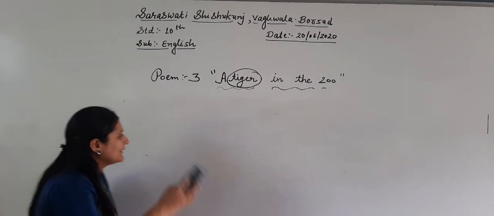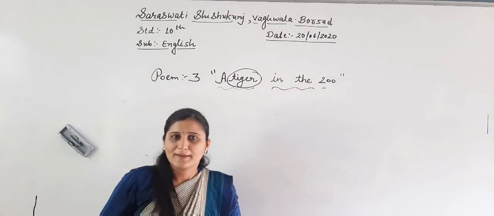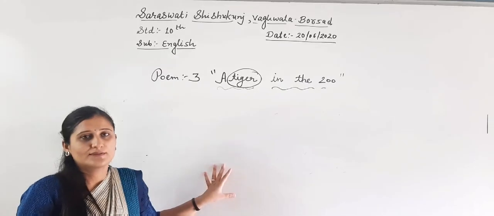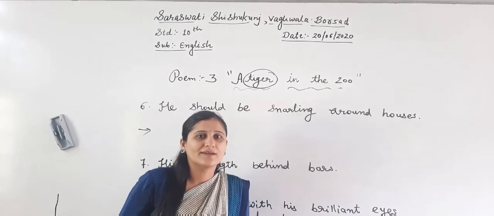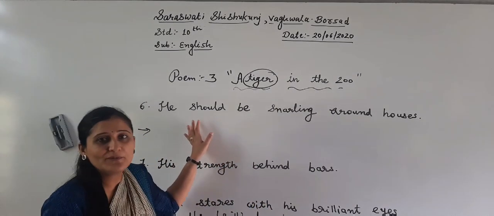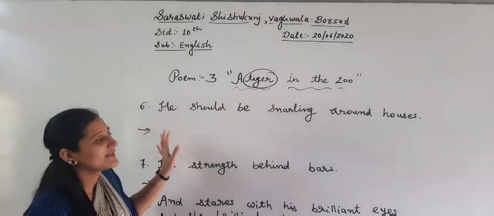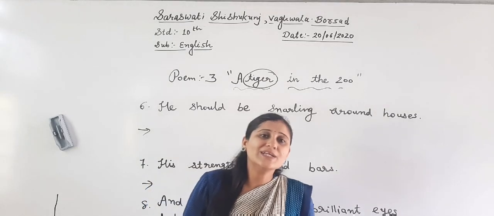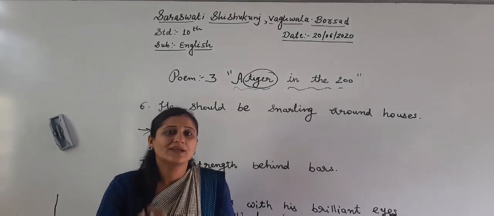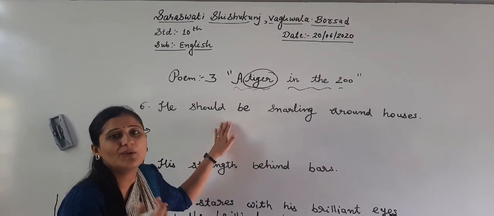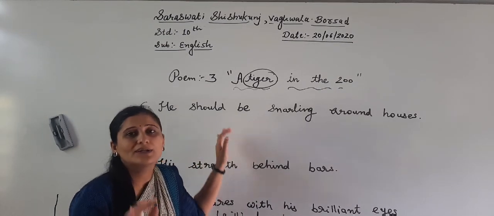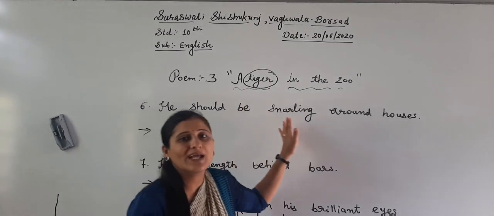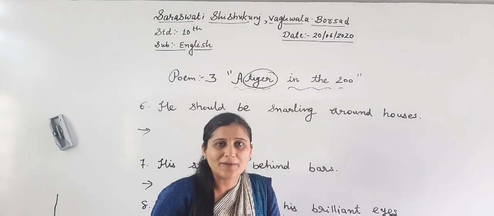Let me just rub and let me write number 6. Alright, up to now we have completed the 5th number, so this is the 6th number. He should be snarling around houses. Here we have a new figure of speech called onomatopoeia. See the pronunciation.